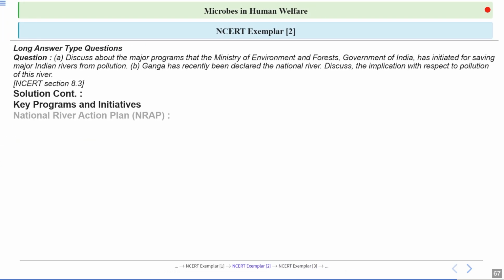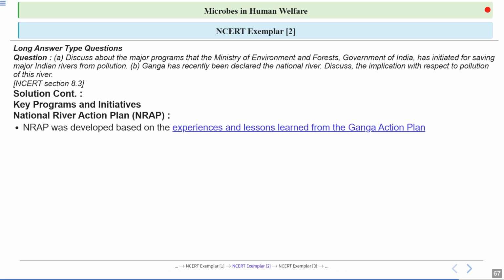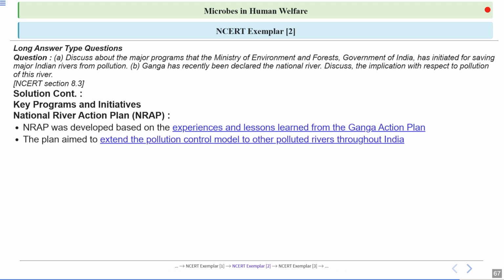Next is the National River Action Plan. NRAP was developed based on the experiences and lessons learned from the Ganga Action Plan. The main aim of NRAP was to take the successful pollution control strategies from the Ganga Action Plan and apply them to other polluted rivers across the country.